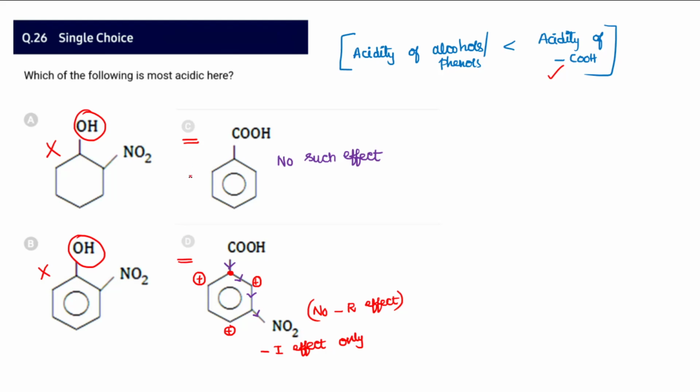If you ask me the order, among D and C, I will go for D as the option. So 26, D is the answer. The next is C, the next is B, then next is A. We know phenol is more resonance stable, so option D is most acidic, then C, next B, and then A. This should be the order.